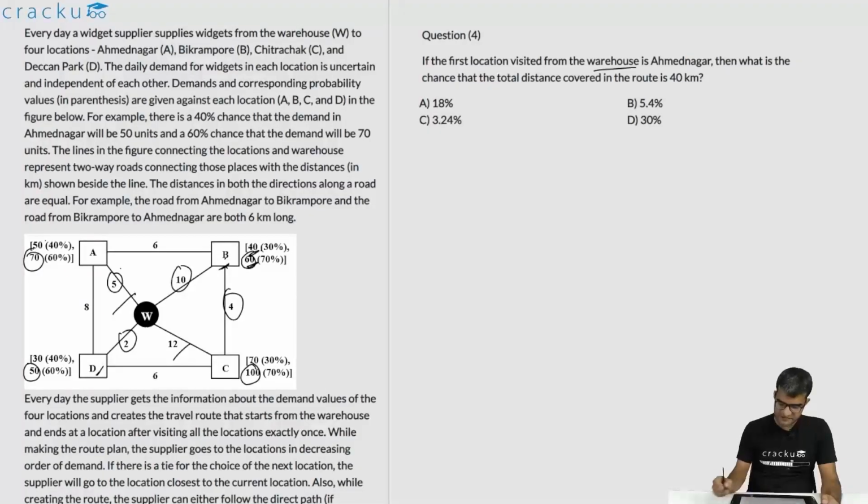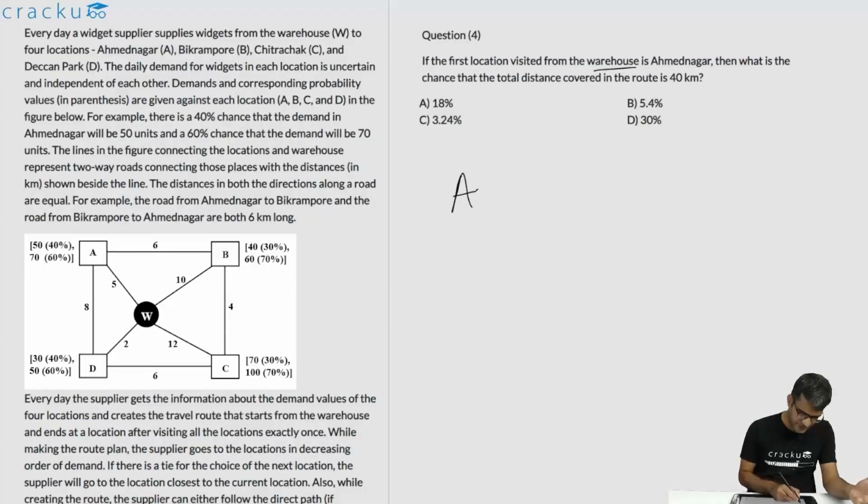The first location visited from the warehouse is Ahmednagar. So we know for sure that Ahmednagar is the first city that is visited. So we know how much is the order from Ahmednagar. It cannot be 50, because if from Ahmednagar the order is 50, that would definitely be visited after C. C is either 100 or 70. Because A is visited before C, it is imperative that A ordered 70.